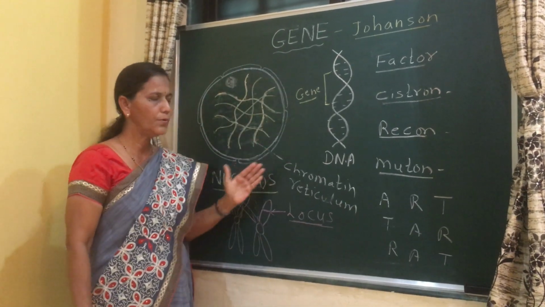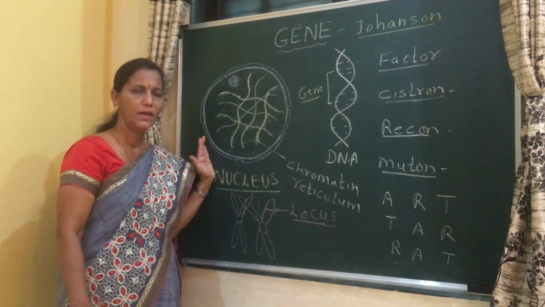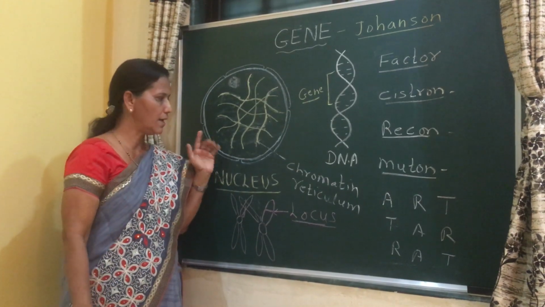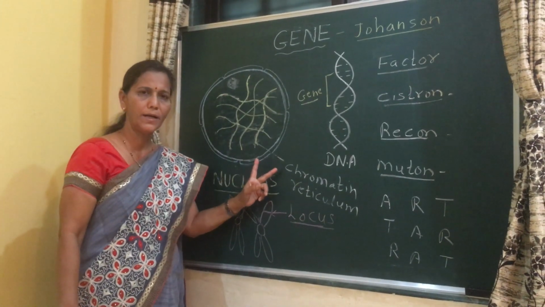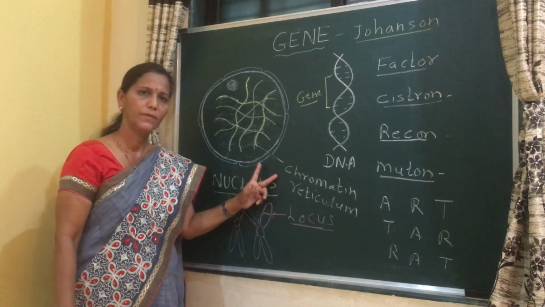This is the eukaryotic nucleus. In the next video, we will see the packaging of this chromatin material. Thank you.